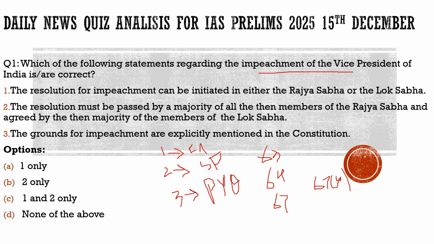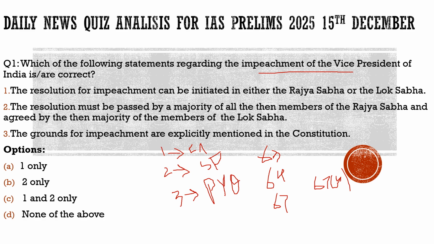For his removal, there are certain points which the members of the Parliament have to follow. First of all, as he is the chairman of the Rajya Sabha, the procedure for his removal will start in the Rajya Sabha only. The majority of members of the Rajya Sabha will start the motion for his removal. Once it is accepted by the Rajya Sabha, it will be sent to the Lok Sabha, and the majority of members in the Lok Sabha will also have to agree to that.